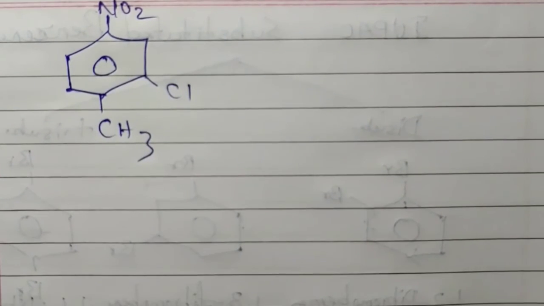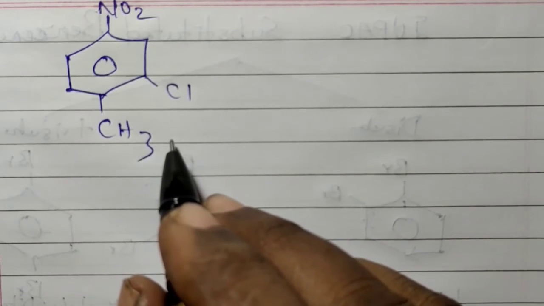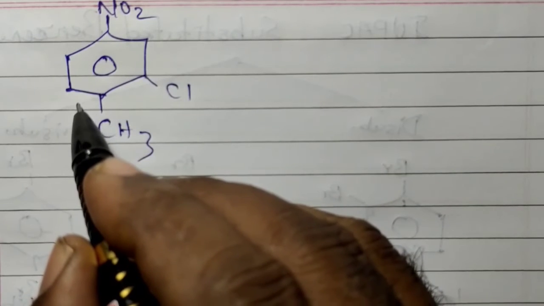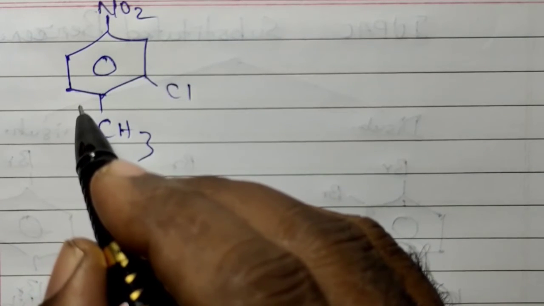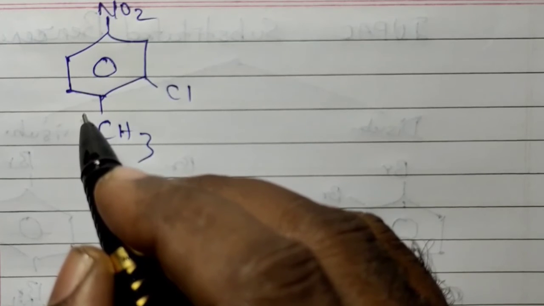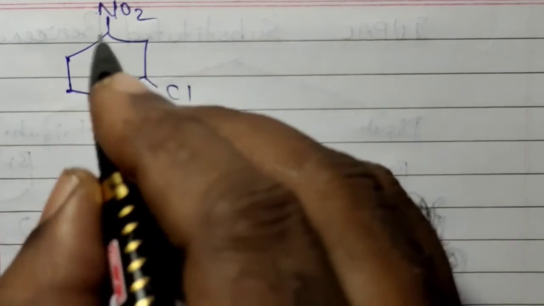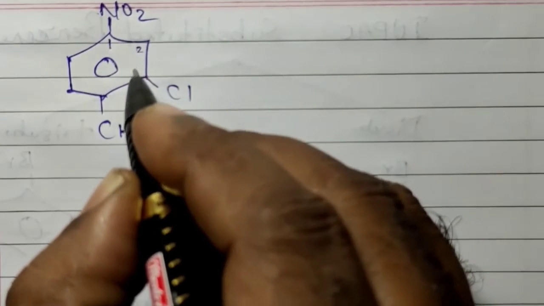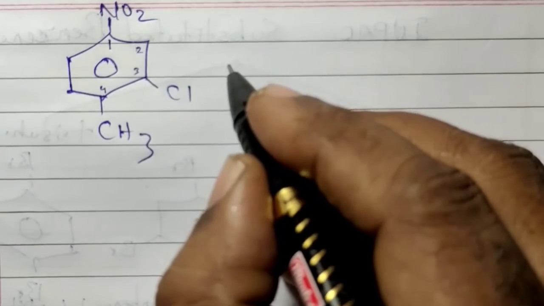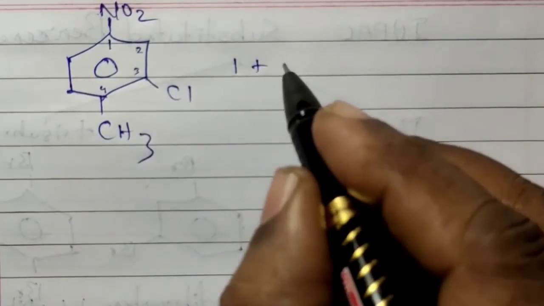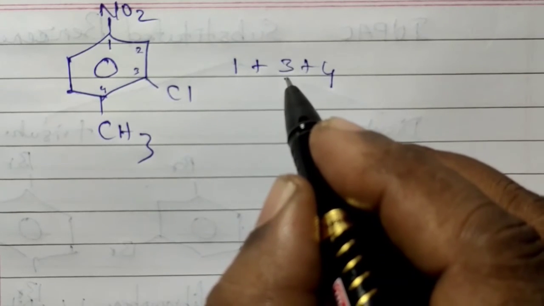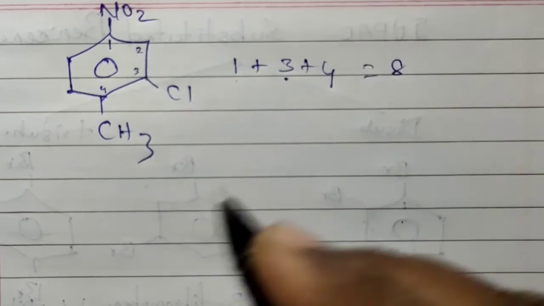Now write the name of this compound. For writing the IUPAC name, first we have to give numbers to the carbon atoms. For numbering, we have to follow the lowest locant rule. If we select this as 1, this is 2, this is 3, this is 4, we get substituents at 1, 3 and 4. So 3 plus 4 is 7, plus 1, we get 8.